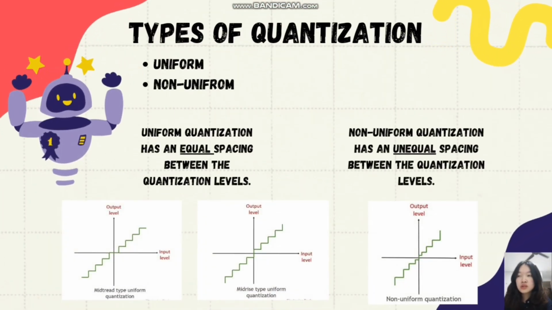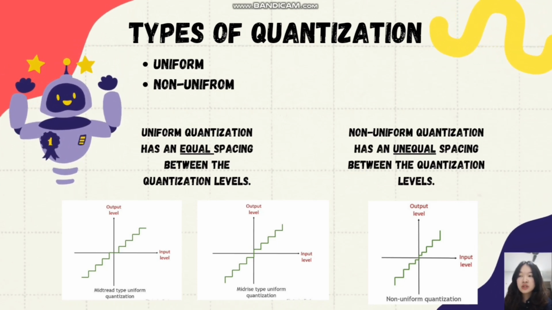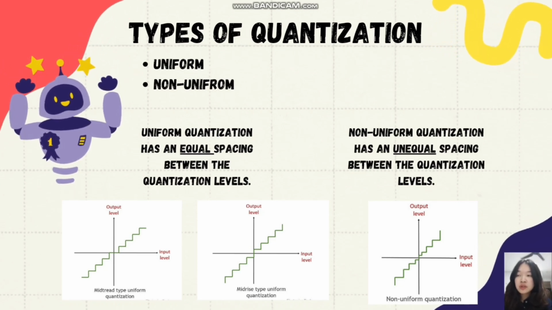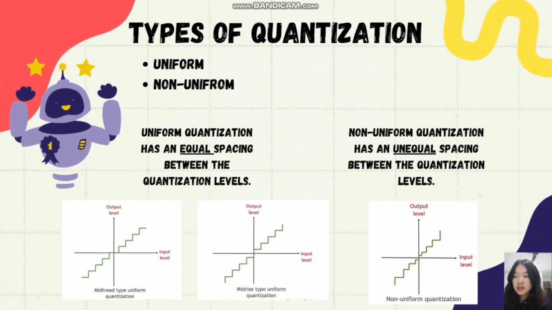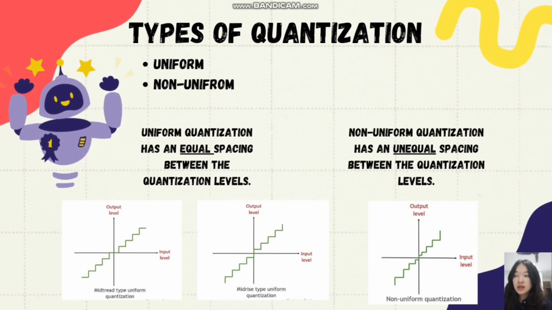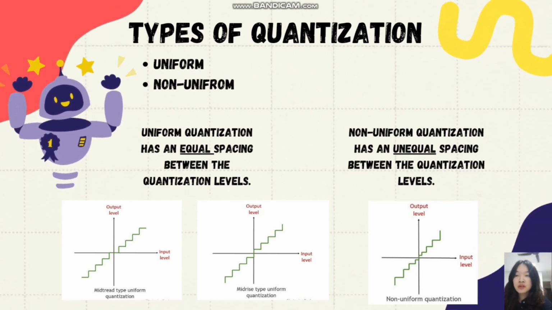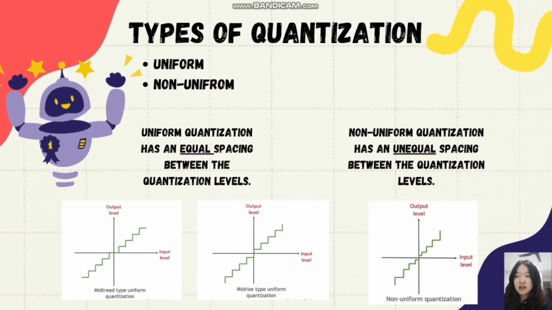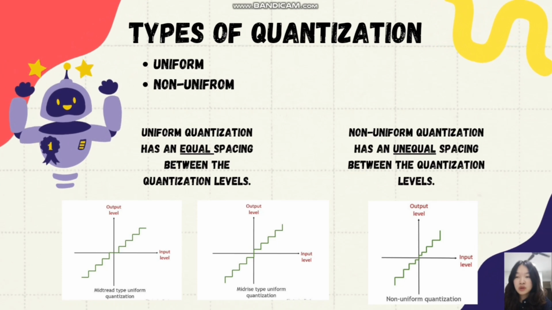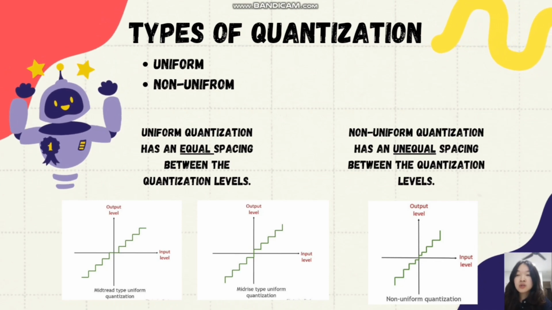There are basically two types of quantization: uniform and non-uniform. Uniform quantization has an equal spacing between the quantization levels. Under the graph here, we show the mid-tread type uniform quantization and the mid-rise type uniform quantization. As you can see, the intervals between each of them are equal. And non-uniform quantization has a non-equal spacing between the quantization levels. Under the graph below here, we can see that the intervals between each other are non-uniform.